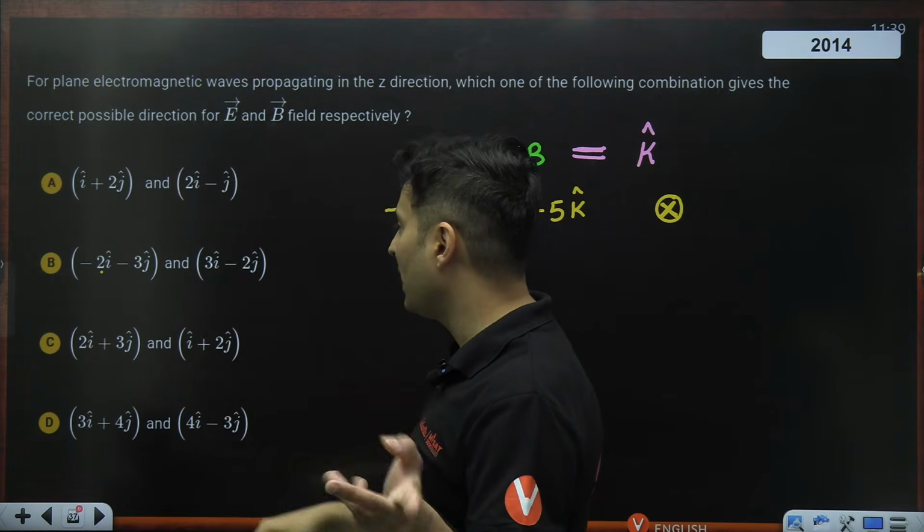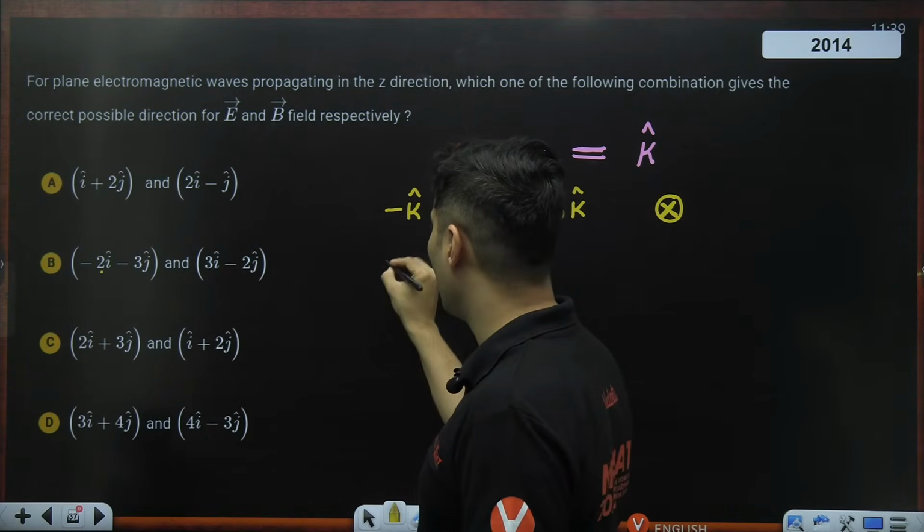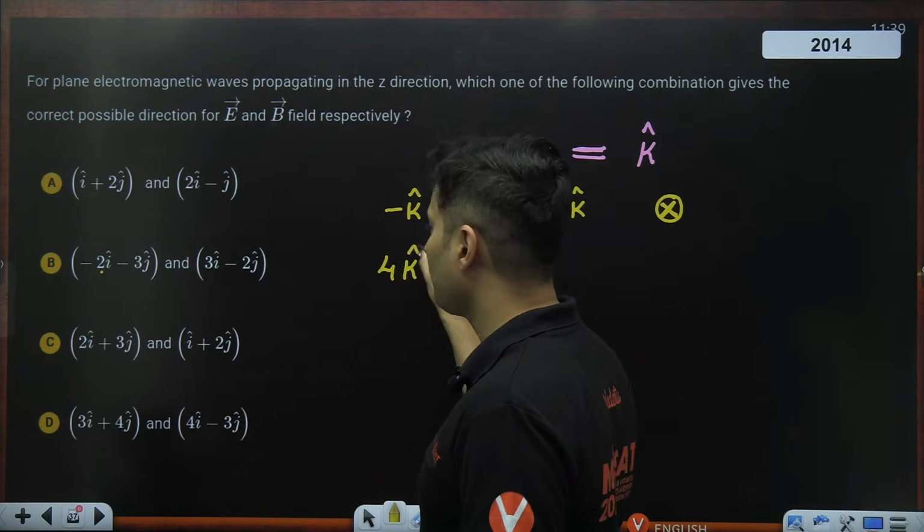Minus 2i into minus 2j. Minus minus will cancel. i into j is k. So 2 2s are 4, so it will become 4k cap.